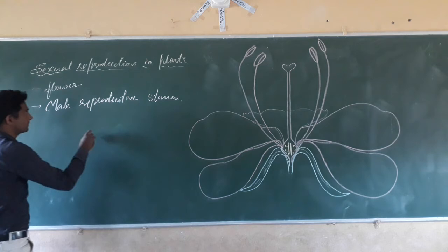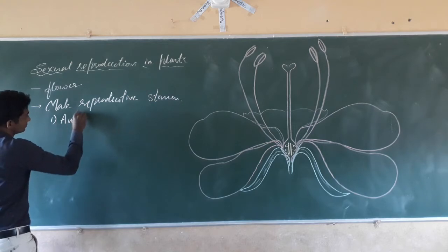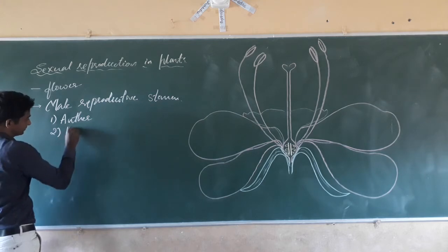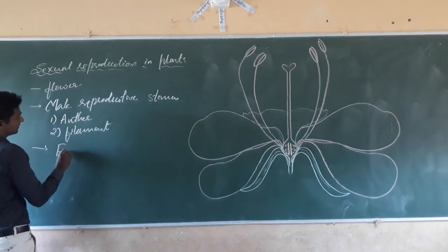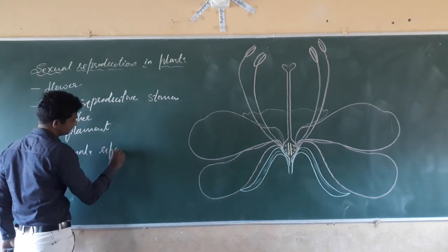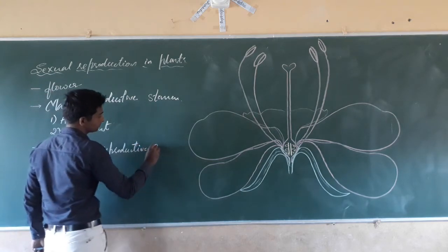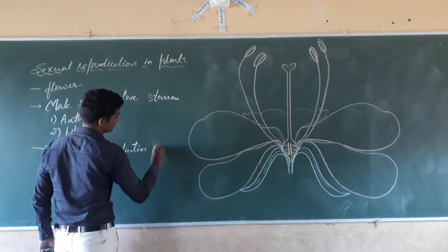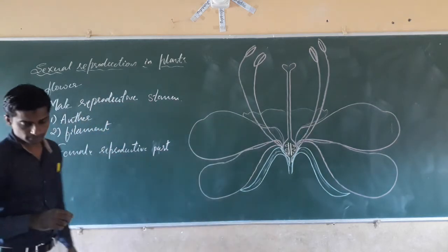The stamen contains the anther and the second one is the filament. The female reproductive part is called the female reproductive part.